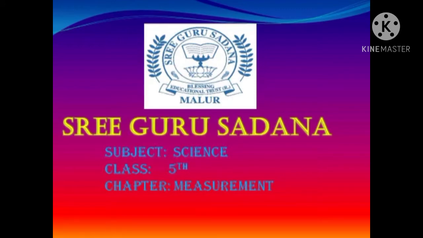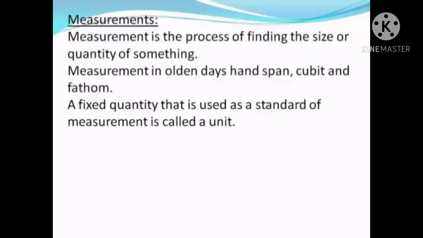Okay, let us have a look into our measurement. Here, measurement. Exactly what is measurement, children? Measurement is the process of finding the size or quantity of something, that is some object. So either we have to find the size of the object or the quantity of the object. Say how much the product is all about.